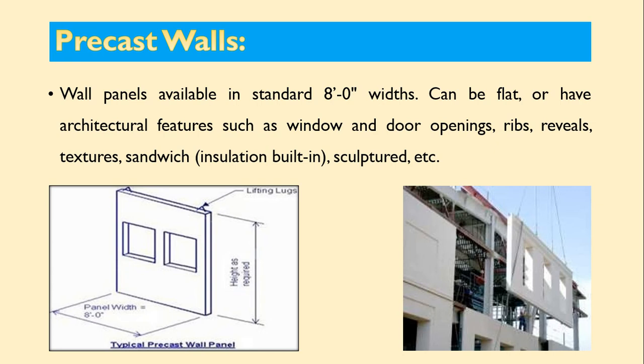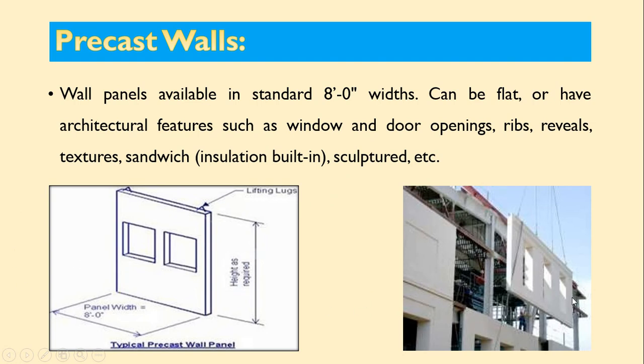Wall panels are available in standard 8 feet widths. The width of the wall panel is 8 feet, and it can be flat or have architectural features such as window and door openings, ribs, reveals, texture, sandwich insulation built in, sculpture, etc. This is possible in case of precast wall. Sculpture means some design decorations. Architectural finishing is also possible.